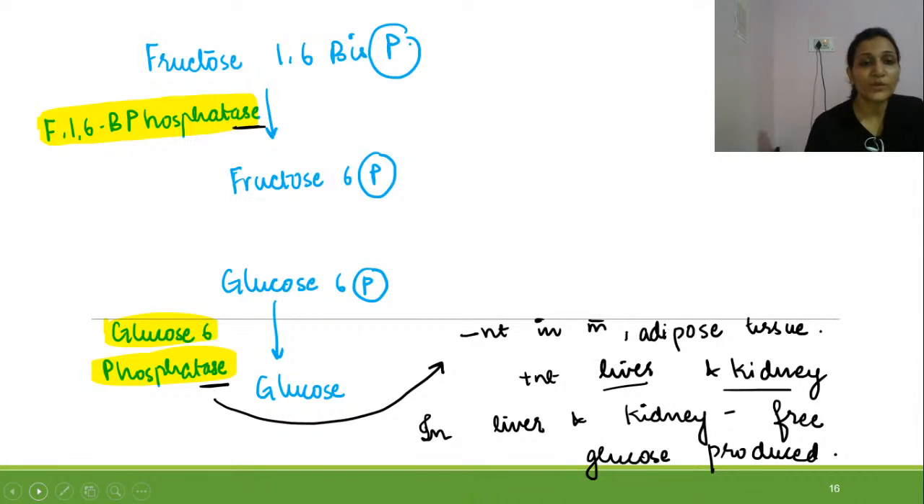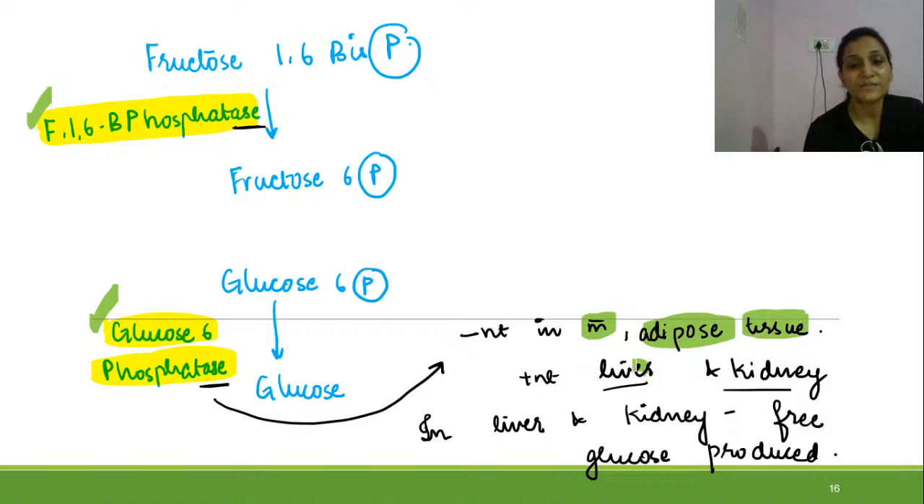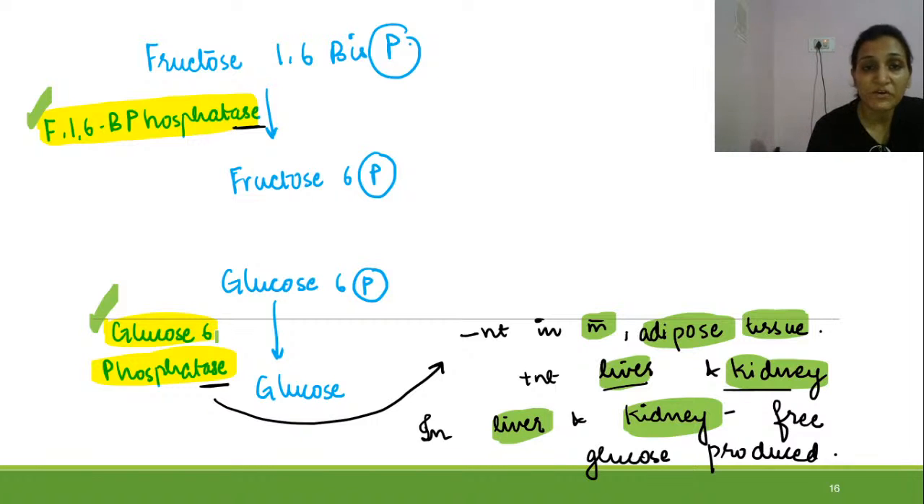So we have seen how pyruvate is changed into phosphoenol pyruvate, and fructose 1,6-bisphosphate gets converted into fructose 6-phosphate by the help of enzyme fructose 1,6-bisphosphatase, and glucose 6-phosphate is converted into glucose with the help of glucose 6-phosphatase. But the twist in glucose 6-phosphatase is that it is absent in muscle and adipose tissue, and it is present in liver and kidney. So the free glucose is mostly produced in liver and kidney.